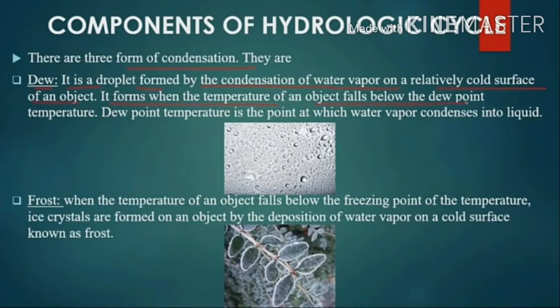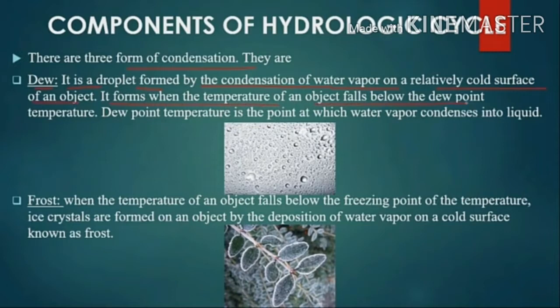Forms of condensation: dew, frost, fog, mist and clouds are the different forms of condensation. First we will see dew. It is a water droplet formed by the condensation of water vapor on a relatively cold surface of an object. It forms when the temperature of an object drops below the dew point temperature. This type of water droplet is called dew.